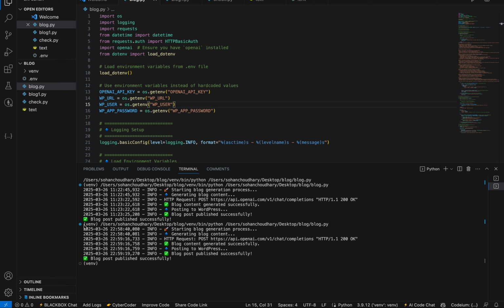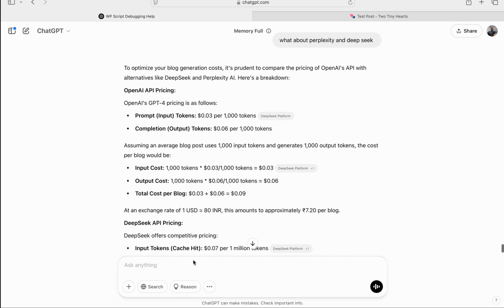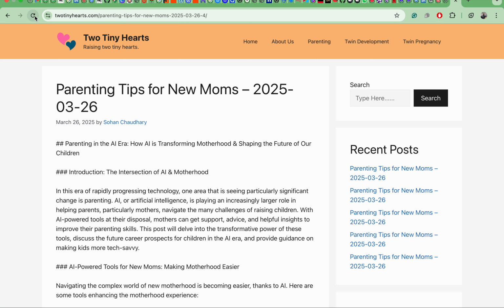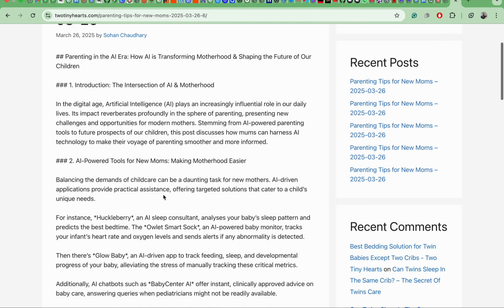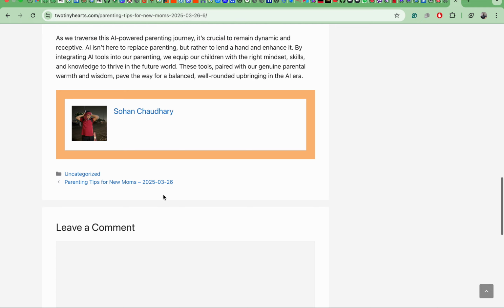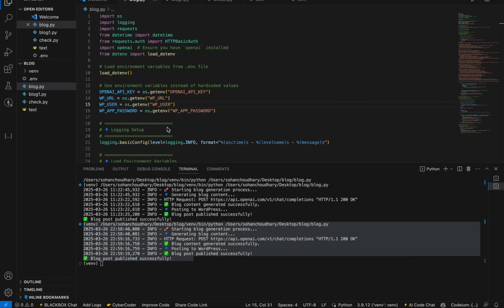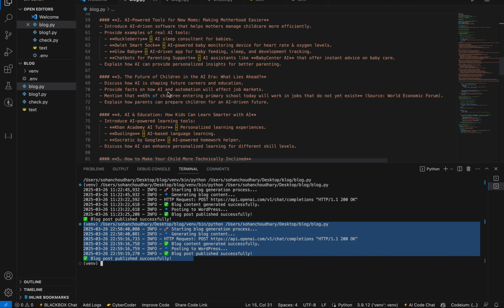So guys, look at my terminal. The blog is posted successfully. Let's check the blog. Okay, we will refresh this site and the blog is added here. You can see 4 blogs were in the past and now this one is added. Okay, so this is our blog. As the prompt changes, my blog will change. I have given a huge prompt.